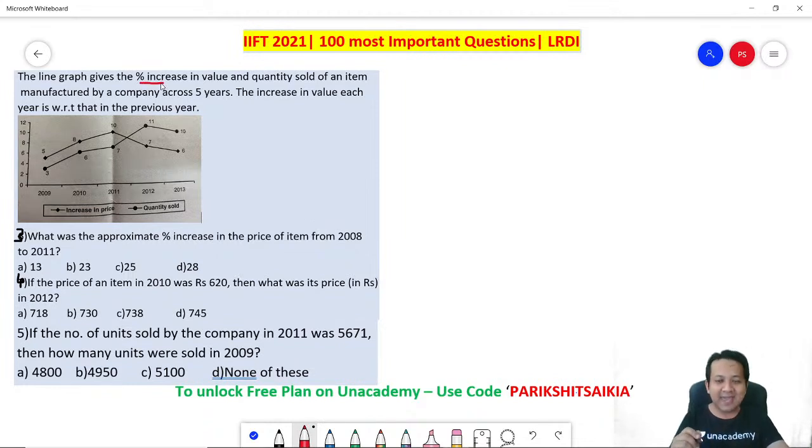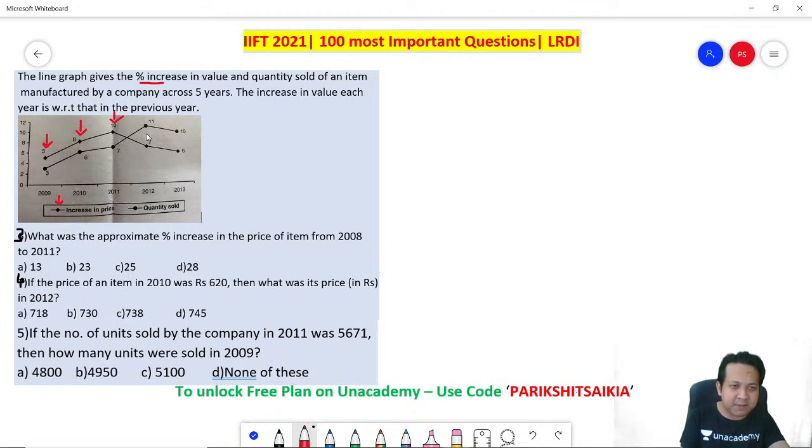As an example, if you look, the top line graph is the price. What does this 5 indicate? The 5 indicates that whatever was the price last year, this year there has been an increase of 5%. Similarly, in 2010, whatever was the price last year, this year there has been an increase of 8%. Similarly, 2011, increase of 10%.